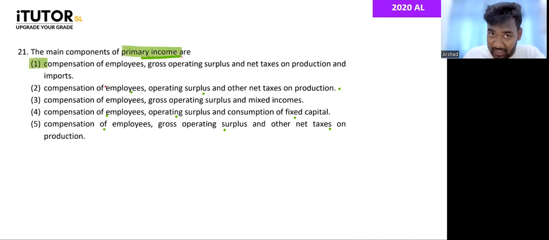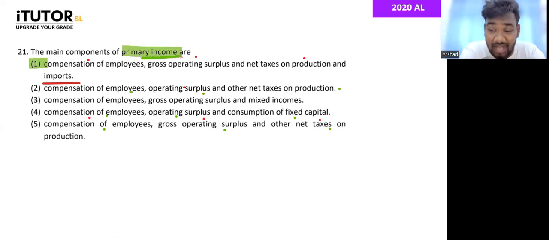In primary income, we also include now the difference between answer number 1 and 5. Compensation of employees are there. Gross operating surplus is also there. Net taxes on production, other taxes on production. The only difference is the taxes on imports. This is something that I also got clarified after this paper was out. In my tute it should be there, guys. Go and check, for those who have my theory tute.